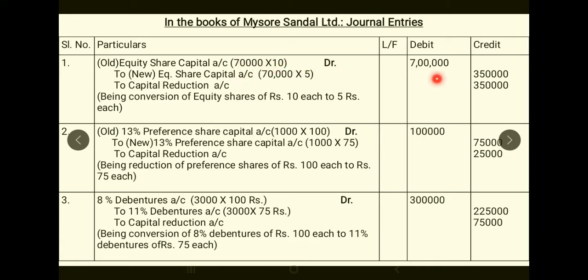70,000 into 10 rupees, 7 lakhs. So this one is given in the balance sheet, 7 lakhs, and 10 rupees is given in the balance sheet. So obviously 70,000 shares is understood. 70,000 shares into 10 rupees is 7 lakhs. This is the existing equity share capital.